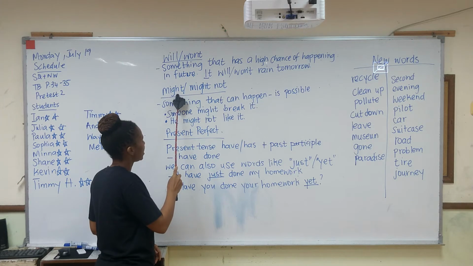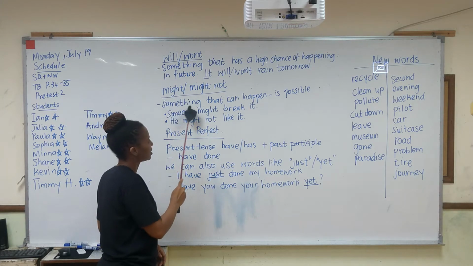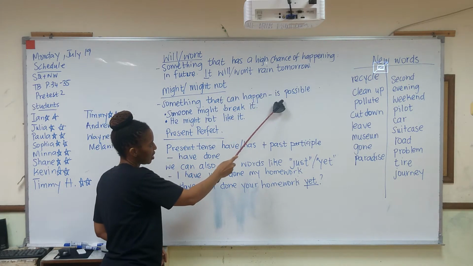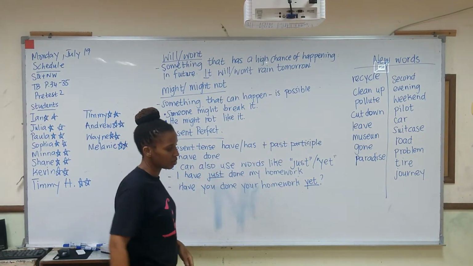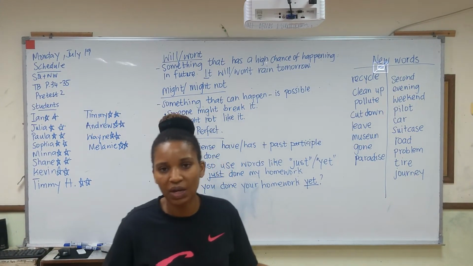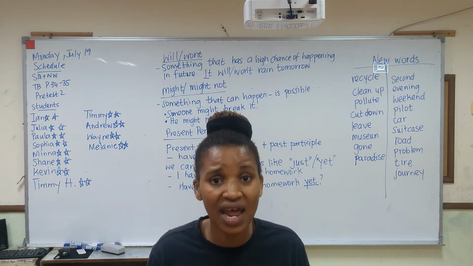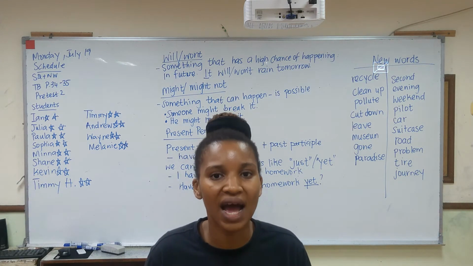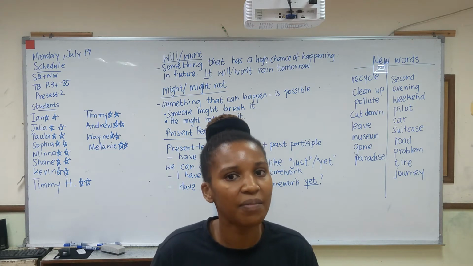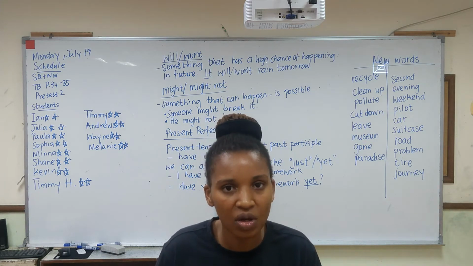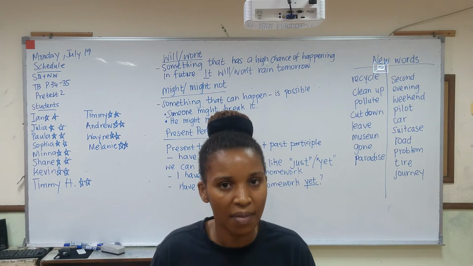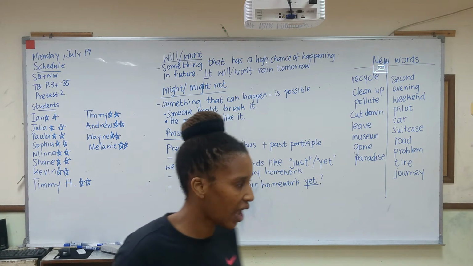And for might, it is something that can happen, is possible. It can happen, but we do not know when it can happen. It just can happen. We use might, okay? But if something just can't happen, we use might not, okay?